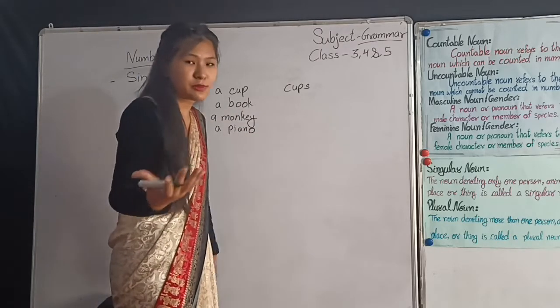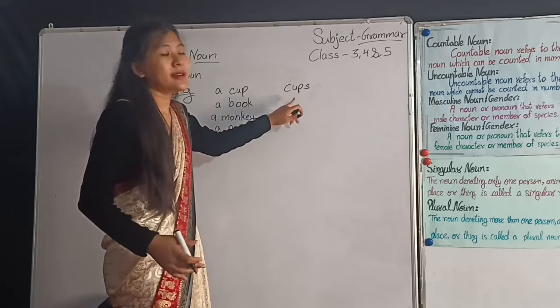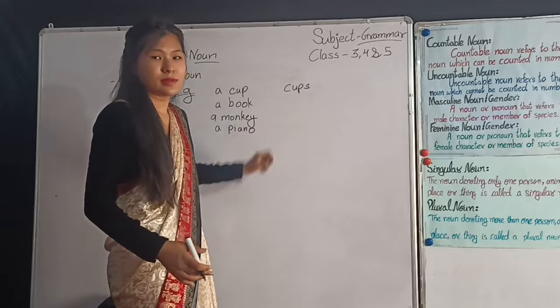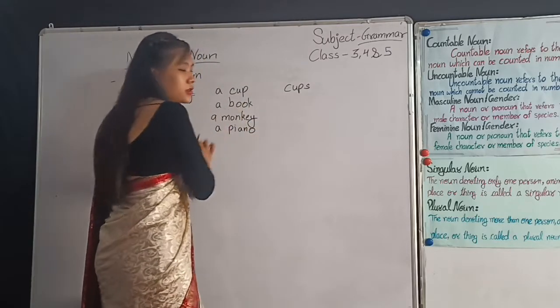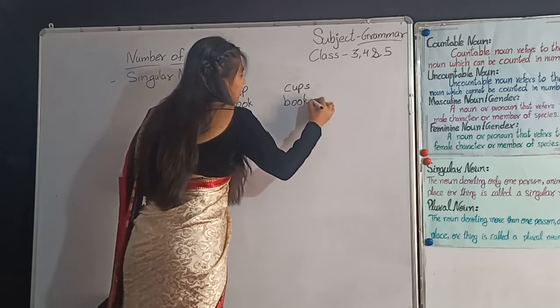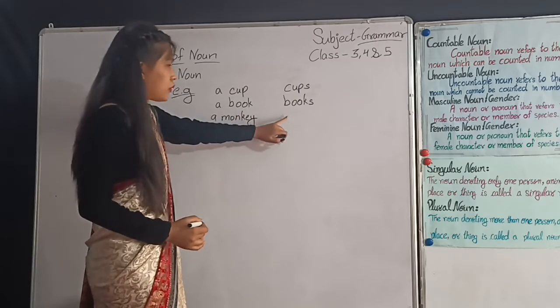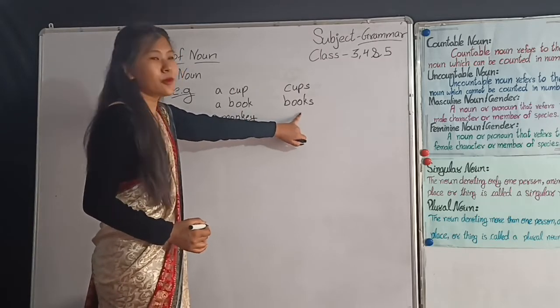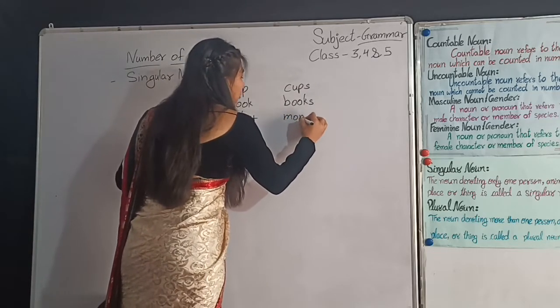There might be 2 cups, 3 cups, 4, 5, 10, 20, more than one cup. So, cups. Now next, what is the plural of book? Book, books. So, here is one book, this is singular noun. But more books, that is plural noun. Likewise, monkey, monkeys.